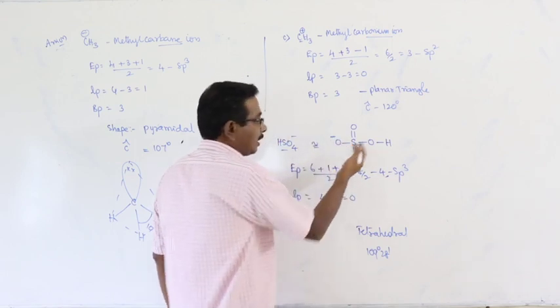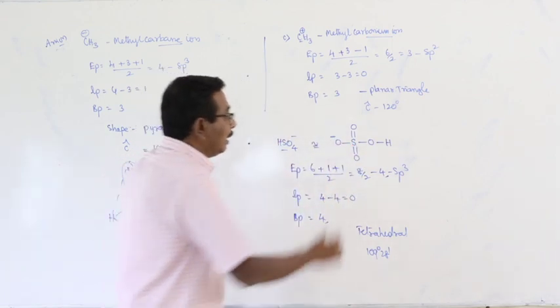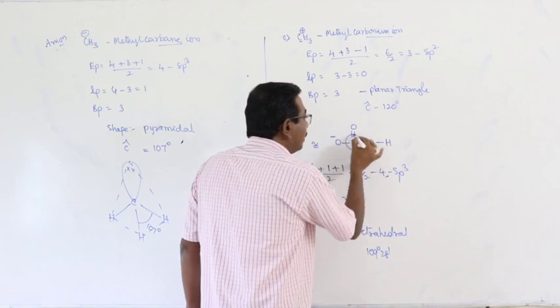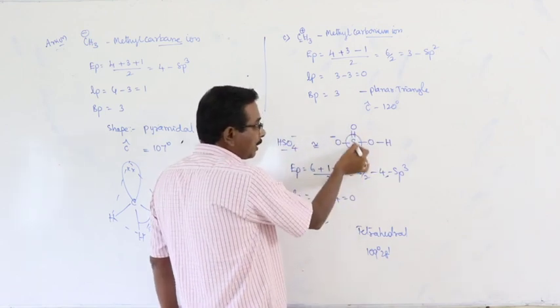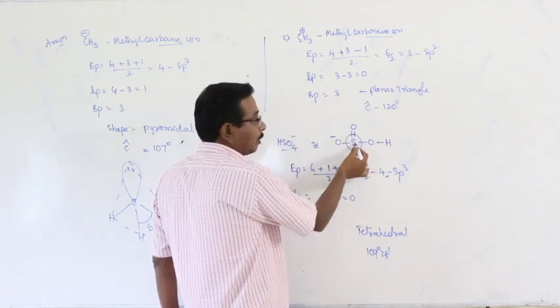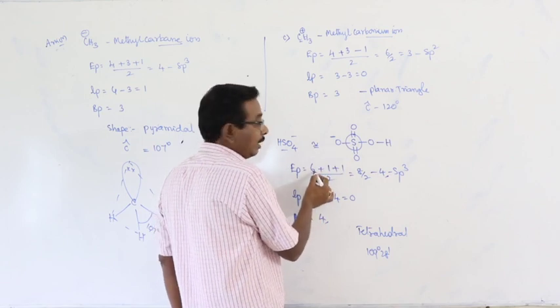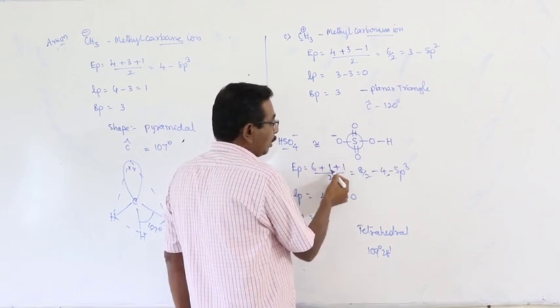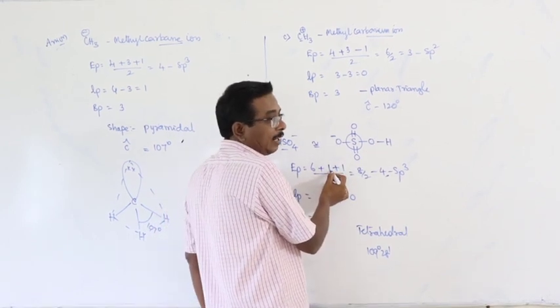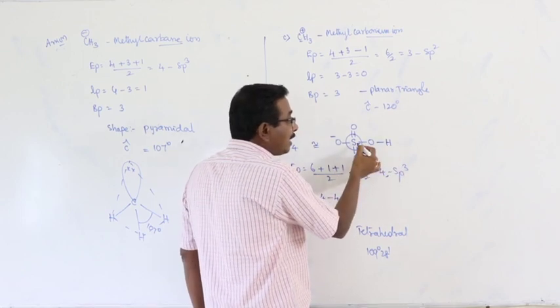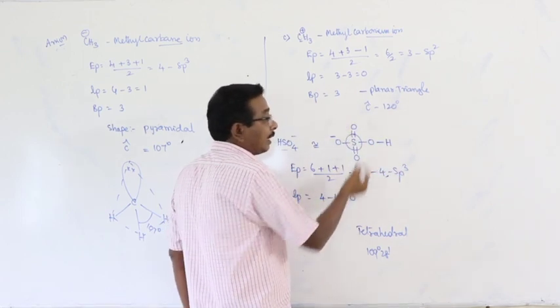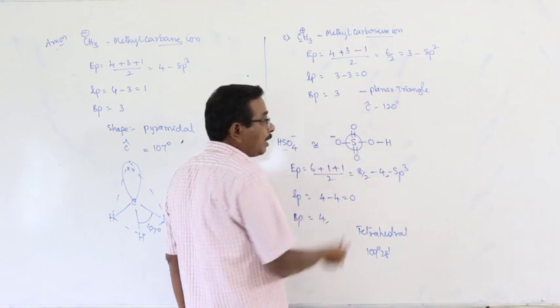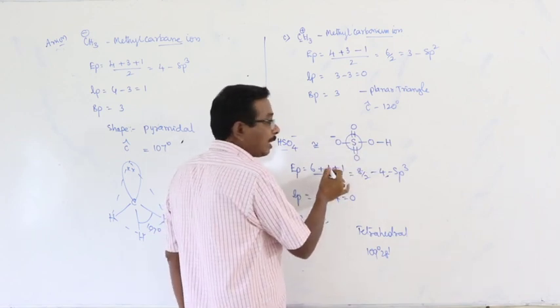This is a negative charge actually. Number of electron pairs present in the valence shell of the central atom: group number of sulfur 6 plus 1. You should not put 1 here. Why? Here the hydrogen is not directly bonded with sulfur; oxygen atoms are directly bonded with sulfur. Then it will become 0.